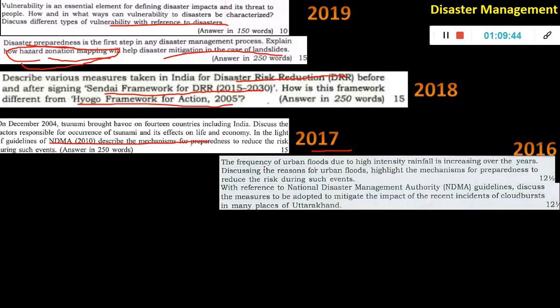Urban floods. This was an expected question that time because floods happened in Tamil Nadu, Kerala, and in the Northeast, and it is happening every year. So it's a very, very important topic for you. Here it is asked for 12.5 marks. Preparedness again for floods. So floods is another important one.